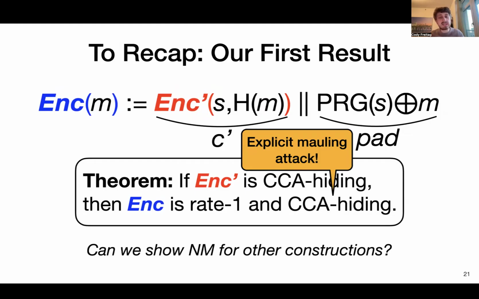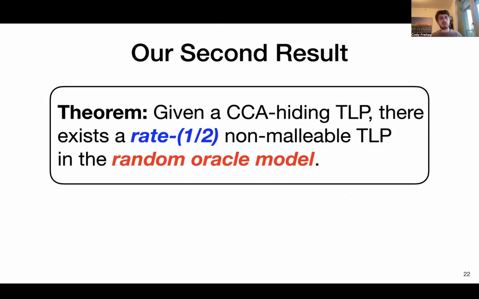So the question then is, okay, we can't get all the way to non-malleability, which we require for our applications to distributed randomness. So can we come up with other constructions for which we can show non-malleability? That brings us to our second result, where we give a similar transformation, where if we start with something that's CCA hiding and is a time lock puzzle, then we're able to construct not necessarily rate 1, but a rate 1/2 non-malleable time lock puzzle. But unfortunately here we have to rely on a stronger idealized model, using random oracles.